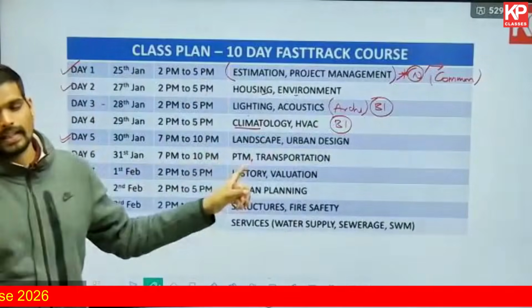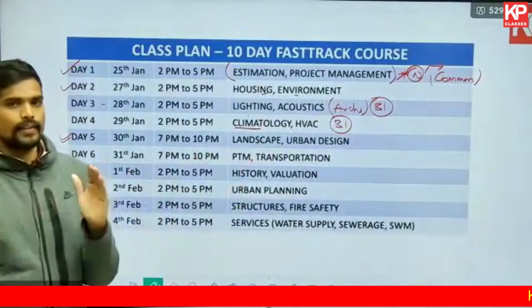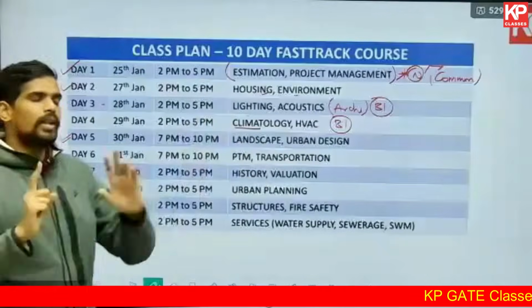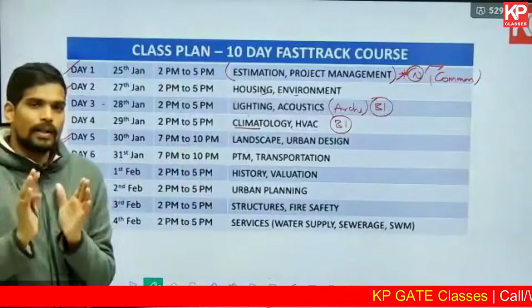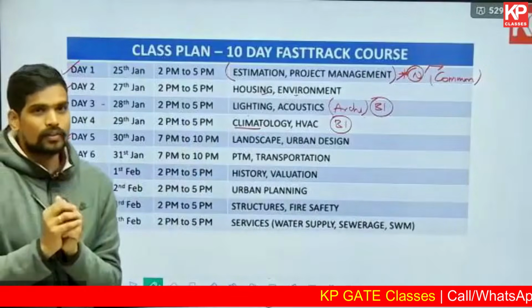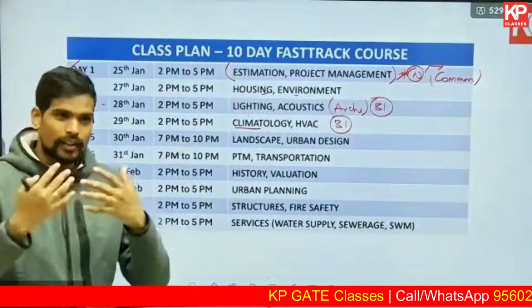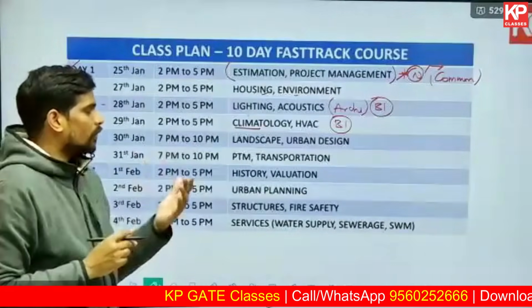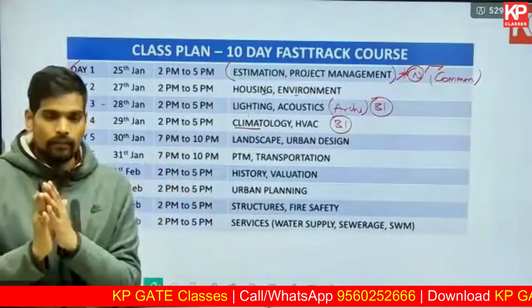But landscape and urban design are more theoretical. In landscape you have runoff calculation, that's one thing. In urban design there is no major numerical part. You do have the enclosure and the experience of enclosure. There are some calculations related to that, loss of enclosure and all, but that's not very frequently asked.